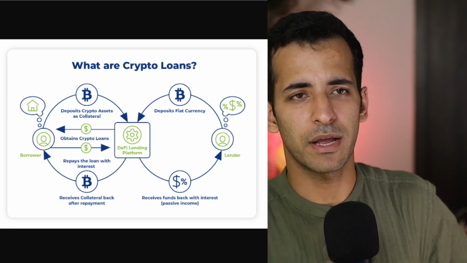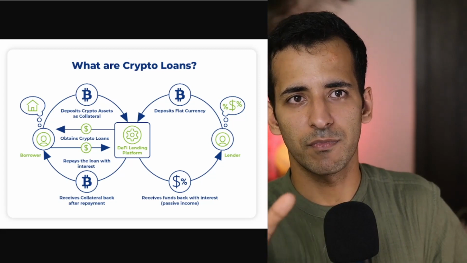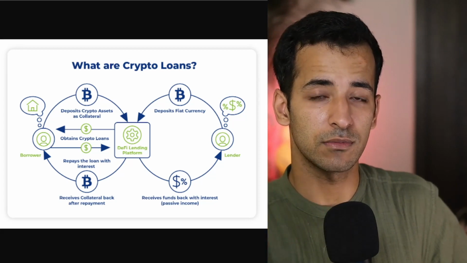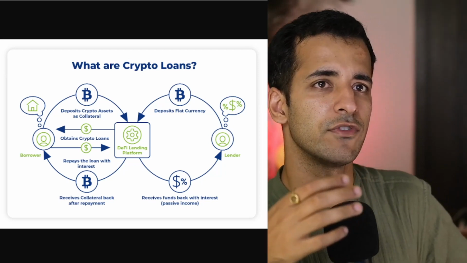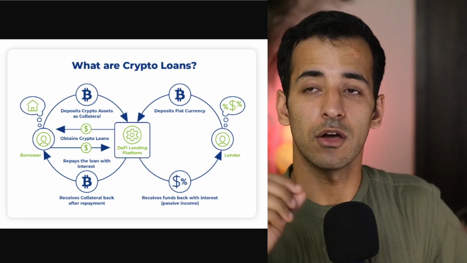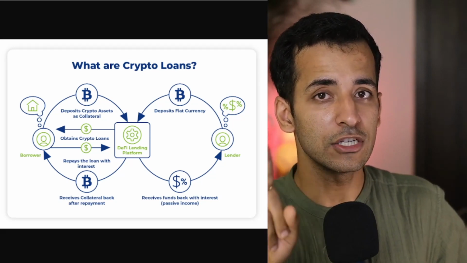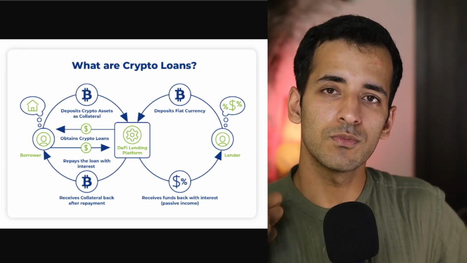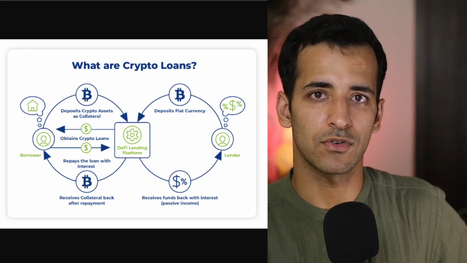And for the very reason, the banks have to pay their employees for a million things, and that's where they are earning the difference in the interest rates between lenders and borrowers, or depositors and borrowers. There are no employees to be paid here. It's completely peer-to-peer. In case of DeFi borrowing, if I want to borrow cryptocurrencies, I will deposit cryptocurrencies as assets. Now, these assets are logged in the smart contracts. I told you that smart contracts are conditions, and they can be executed once the conditions are met. Now, for example, let's say you want to borrow $1,000 and you deposited, let's say, $2,000 as a collateral.